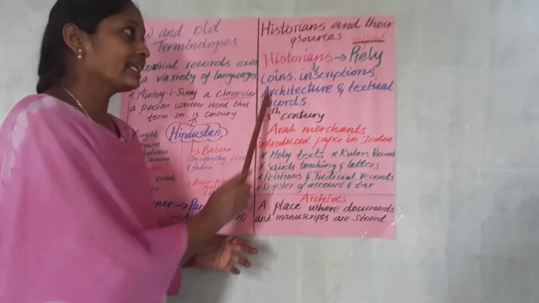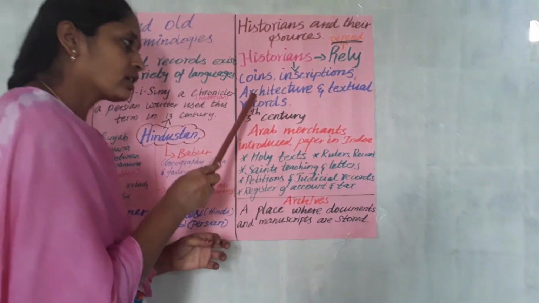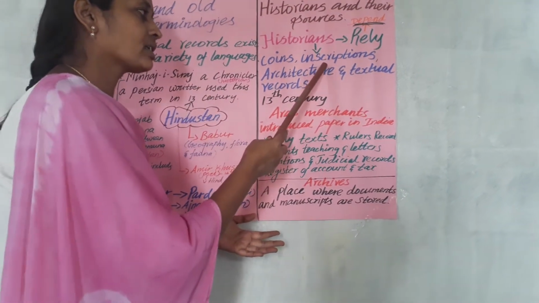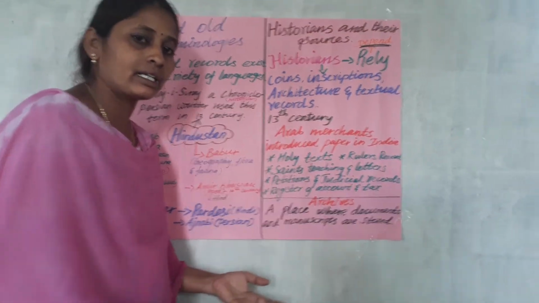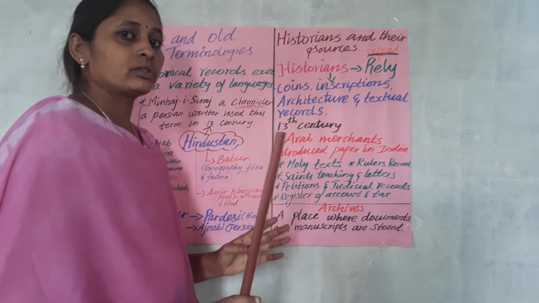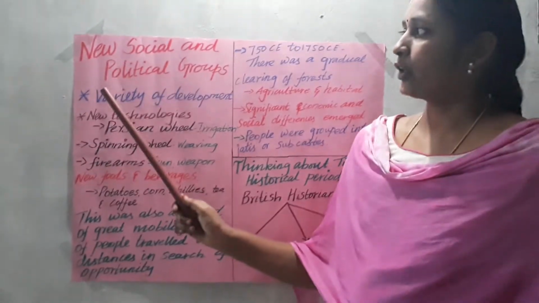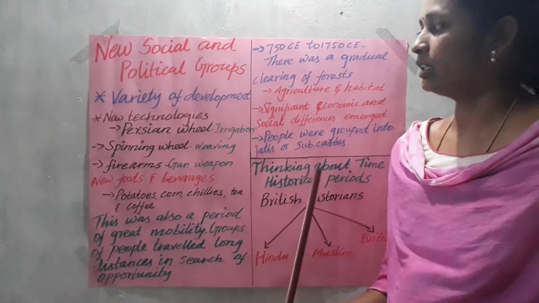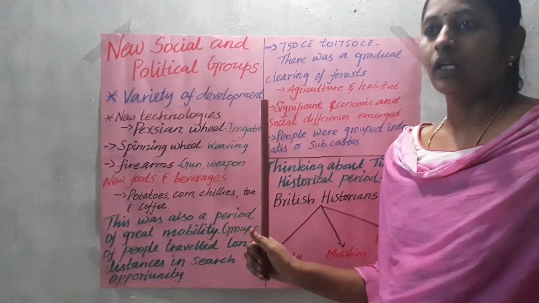Okay, so clear everything. So why the historian depends on old records, old events, like inscriptions and architecture, and what are the difficulties faced by the translators, everything you're supposed to clear, no? Yes. Next, we are going to discuss the new social and political groups.